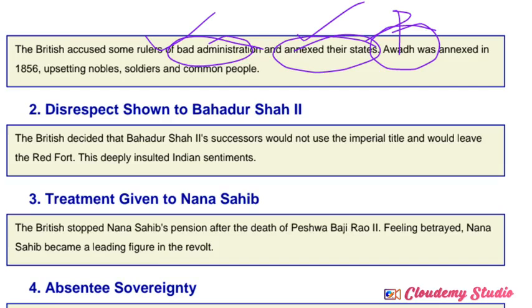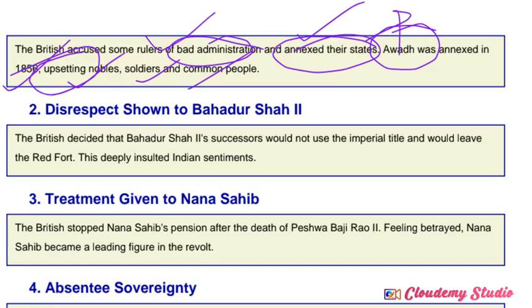Awadh was annexed in 1856. After annexing Awadh, each and every economic activity and social interference was captured by the Britishers. Because of this, noble soldiers and common people were upset by the annexation of Awadh based on misrule. So the people of the Awadh region raised a revolt against the Britishers. All of this that we discussed till here comes under the policy of expansion.